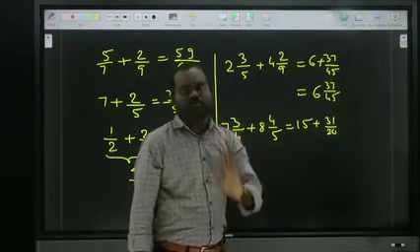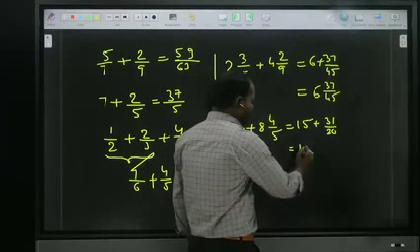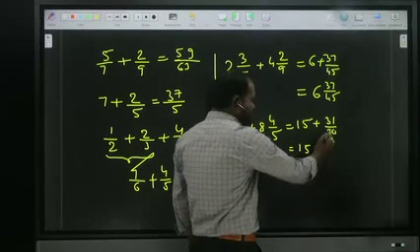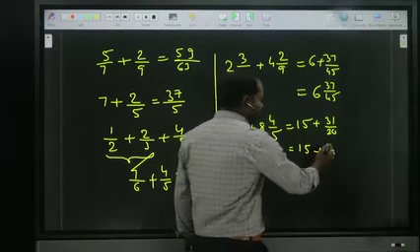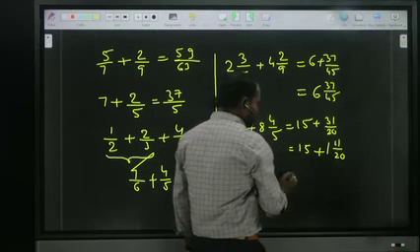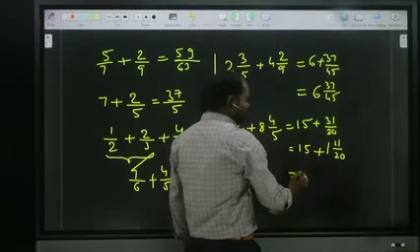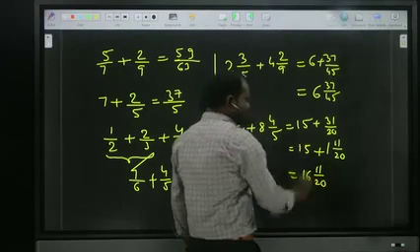First of all, convert it to mixed. Okay now. 20 ones are 20. How much balance? 11. So how can you write mixed? 1, 11 by 20. Okay now. Now 15 plus 1, how much? 16. So the answer is 16 11 by 20. Is it clear?